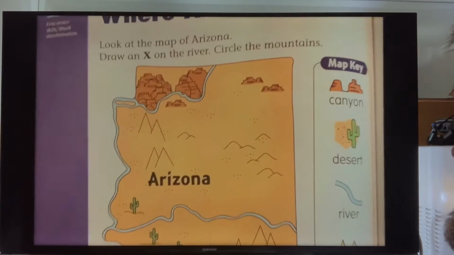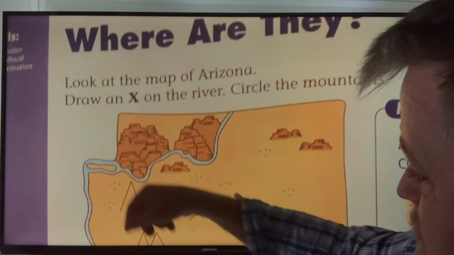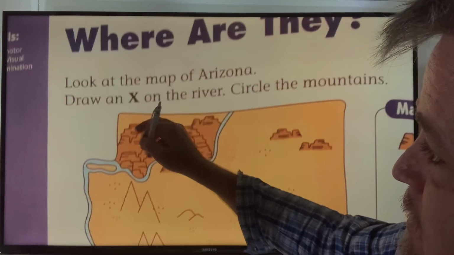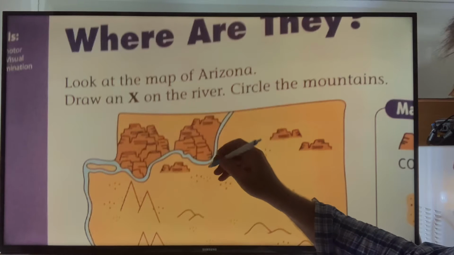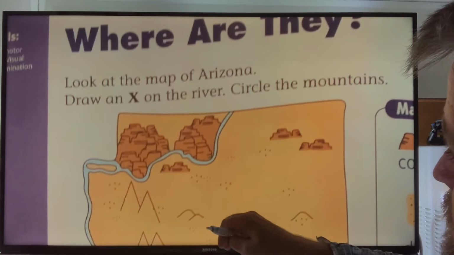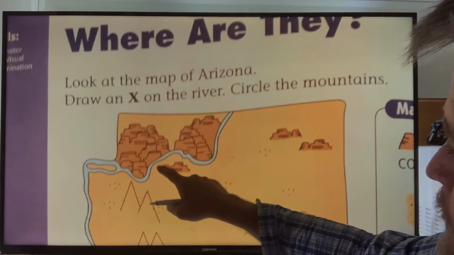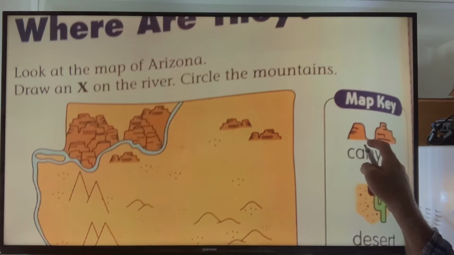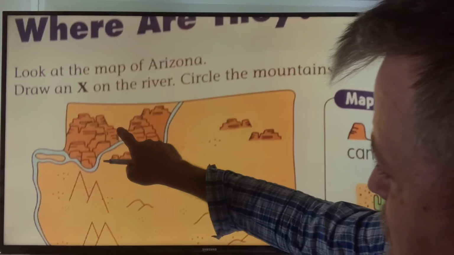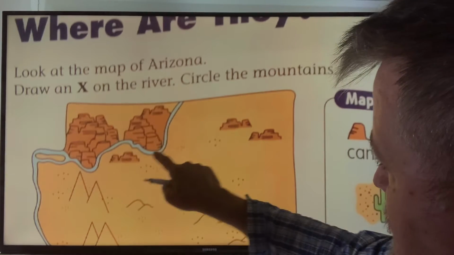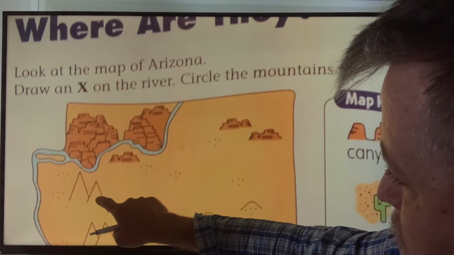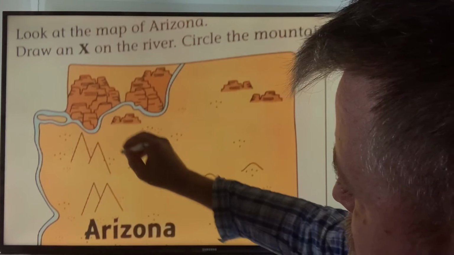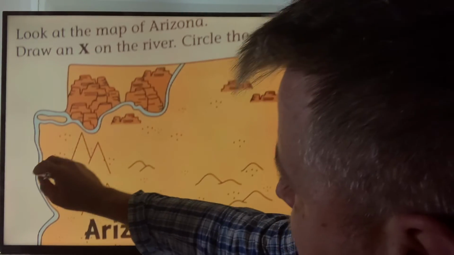Okay, so the instructions, it says here, draw, okay, get your pen. Does everybody have their pen? Get your pen, draw an X on the river. Okay, circle the mountain. Okay, so over here, just like this one I told you, look at it. You got the mountains, at the bottom is the canyon. So this is a canyon. Okay, here is a canyon. These are mountains. Okay, circle the mountain. The river, put an X.